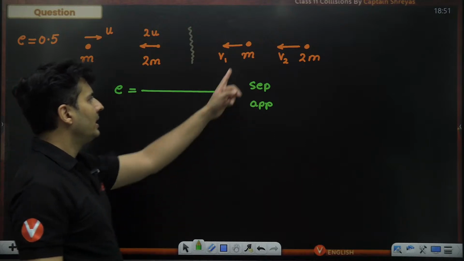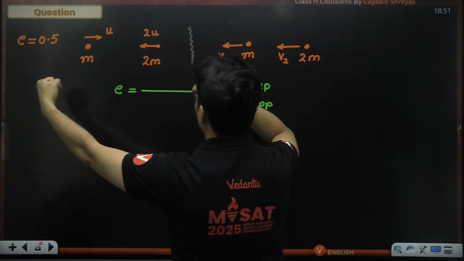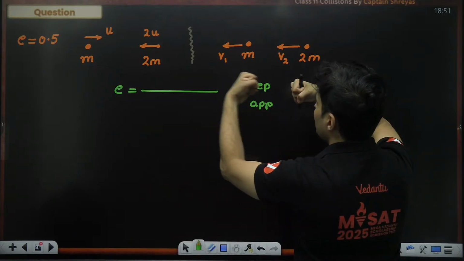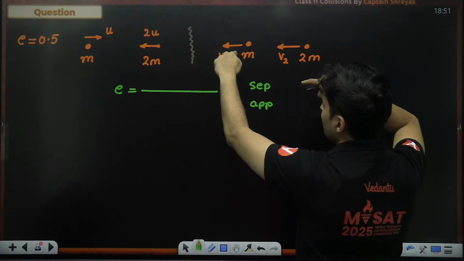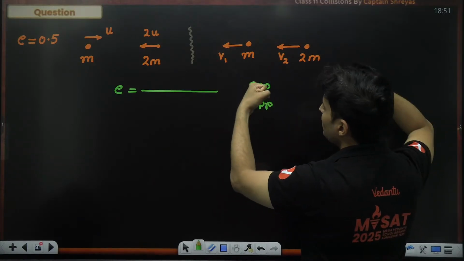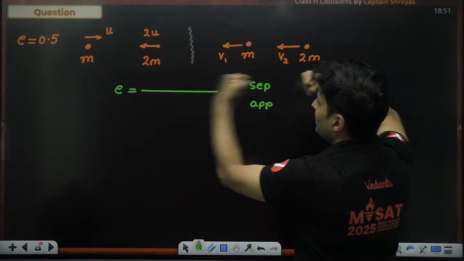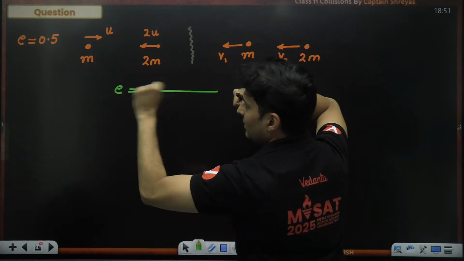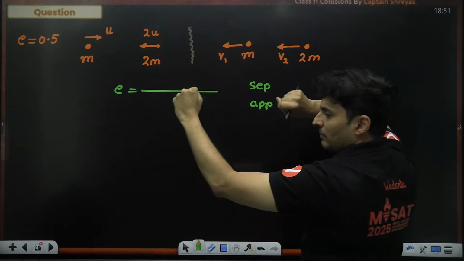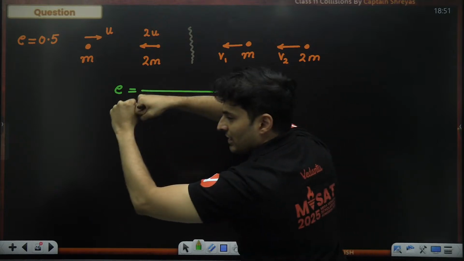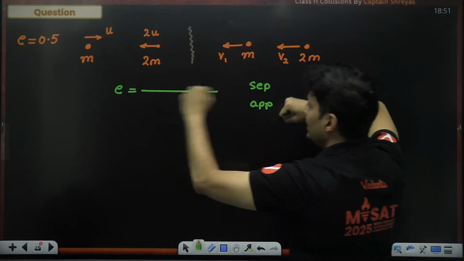So what is separation? Let's look over here. This is after the collision. So they collide and they go like this. After the collision, both of them will be going the same direction, but this speed will be more than this speed, obviously. Or else if this speed is more after the collision, then this will go and again hit that guy. So obviously, after the collision, the front person should move faster. The behind person will be moving slowly. Else the behind person, if it moves faster, will again go and hit. So the front person will be moving faster than the person behind after the collision.